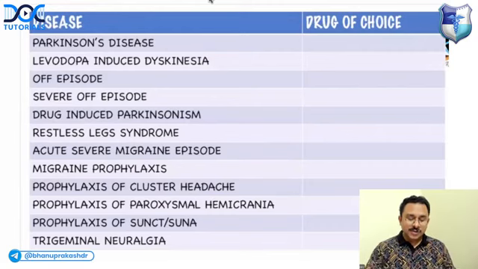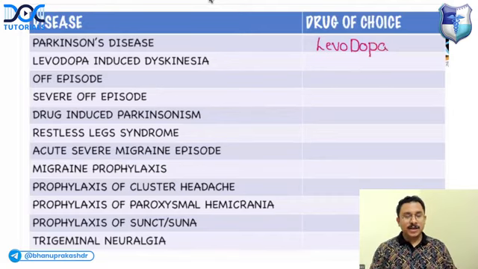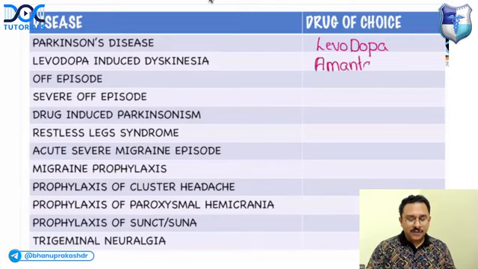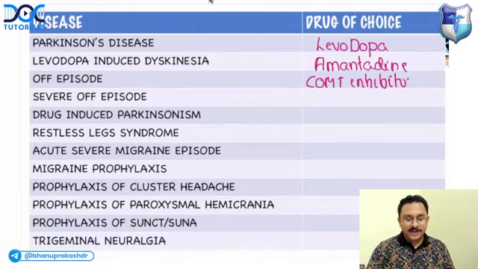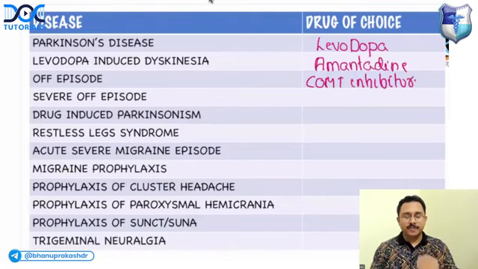Question, drug of choice for Parkinson's disease. Answer, levodopa. Drug of choice for levodopa-induced dyskinesia. Answer, amantadine. Drug of choice for off episode in Parkinson's disease. Answer, COMT inhibitor, catechol-O-methyltransferase inhibitor. Drug of choice for severe off episode.